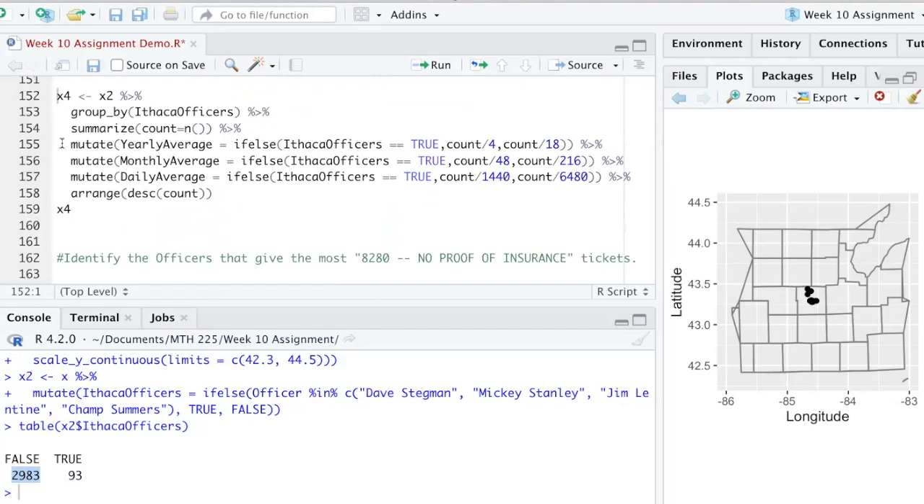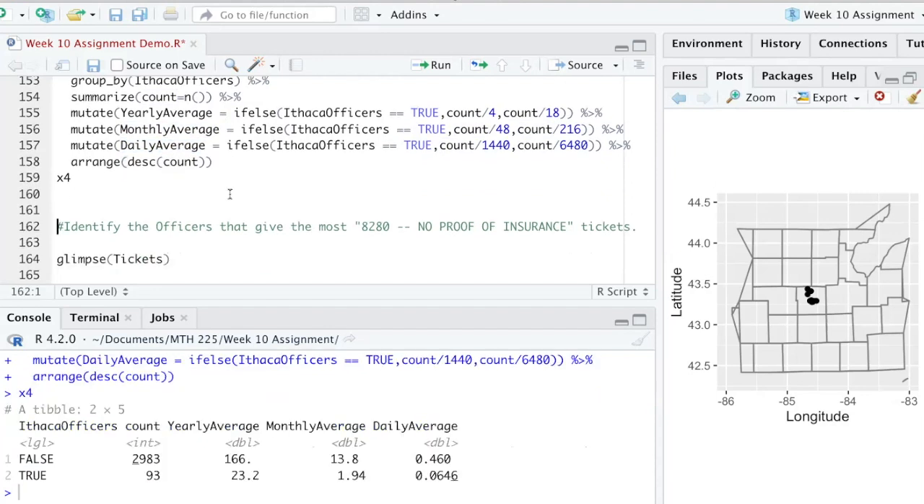Now this next blurb, we're going to mutate 3 variables, call them the yearly average, the monthly average, and the daily average. And we're going to separate by Ithaca officers. So we're going to have a grouping of all the Ithaca officers and then a grouping of all the non-Ithaca officers, and we're going to count the number of tickets of each kind. Once we get those counts, we're going to use them to calculate the yearly number of tickets per officer, then the number of tickets per officer per month, and then the number of tickets approximately given per day by the officers. And then we're going to arrange by count. So let's see what happens when we do this.